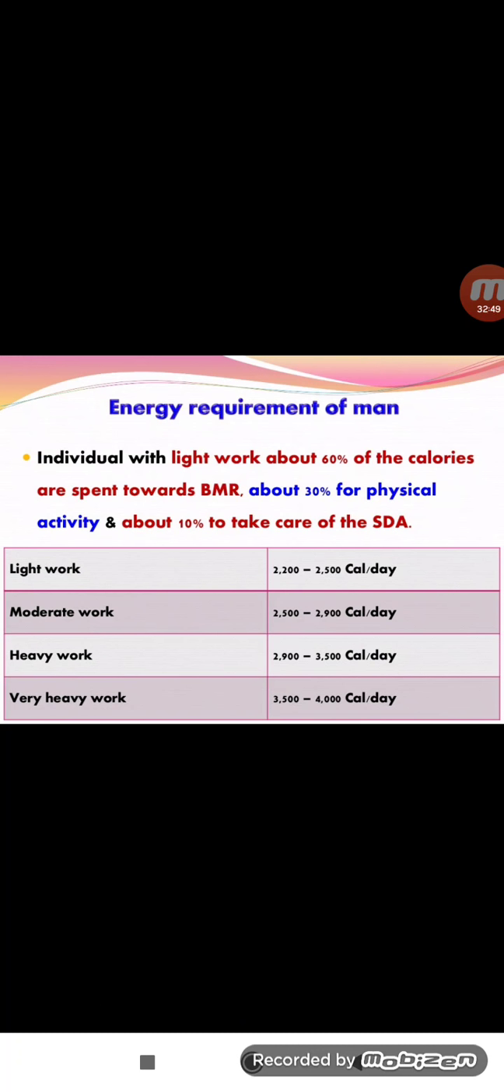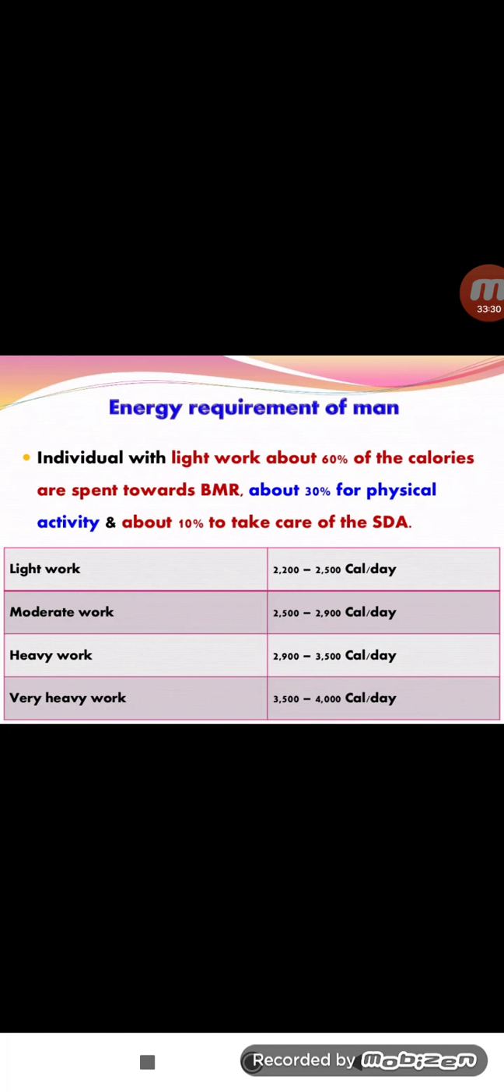And the energy requirement of men. In a man, what is the energy? An individual with light work spends about 60% of calories towards the BMR, about 30% on physical activity, and about 10% to take care of the SDA. Light workers use 2200 to 2500 calories per day. Moderate workers use 2500 to 2900 calories, heavy workers 2900 to 3500, and very heavy workers 3500 to 4000 calories per day. These are the normal values.